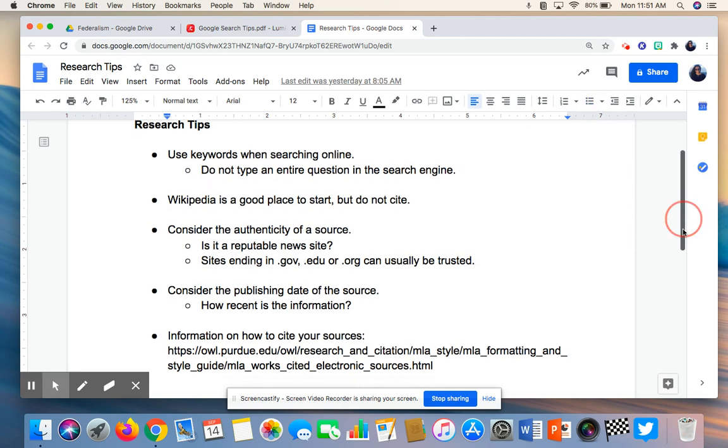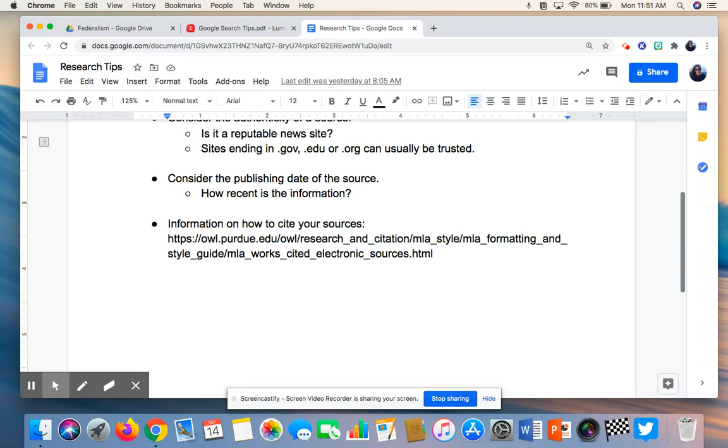You also want to consider the publishing date of a source. So you don't want to get information that's 10 or 15 years old. You want to have information that is more recent, because that information is going to be more accurate. So check the dates of when your sources were published.